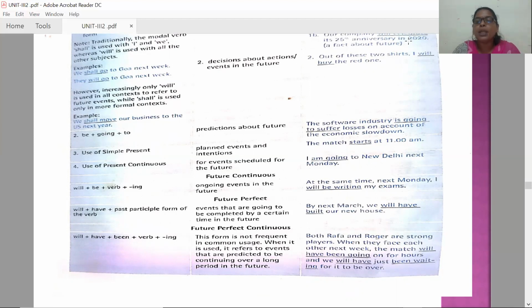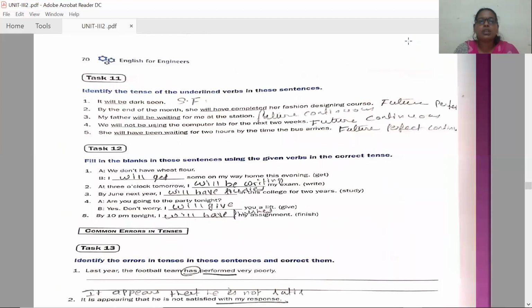Let us see one example. Both Rafa and Roger are strong players. When they face each other next week, the match will have been going on for 4 hours and we'll have just been waiting for it to be over. So future perfect continuous tense is used, not on all occasions, very rarely we use this.